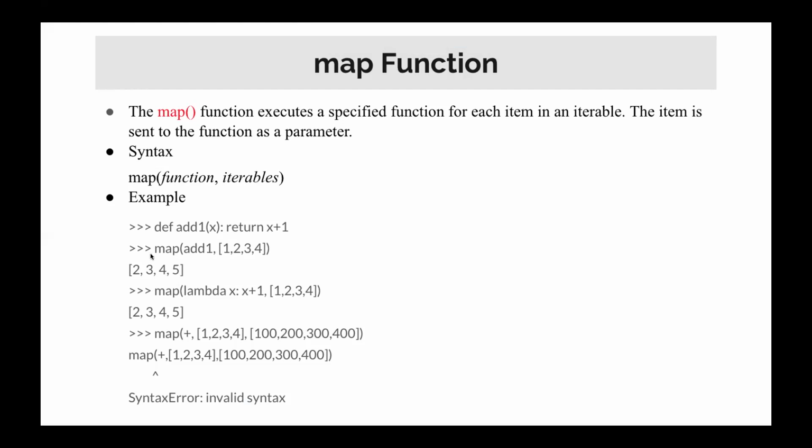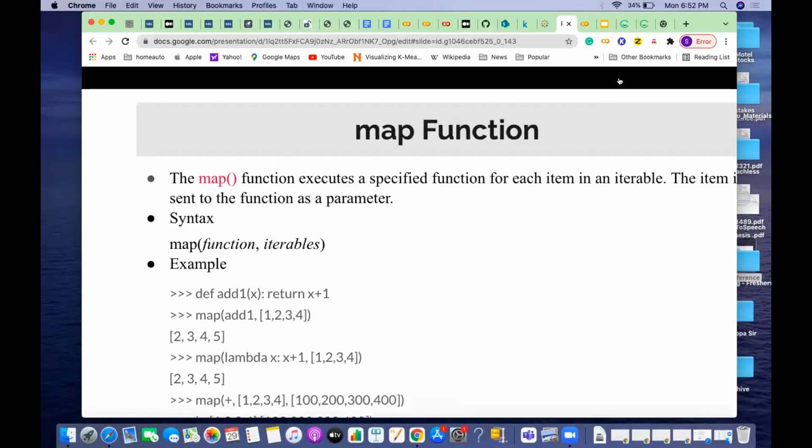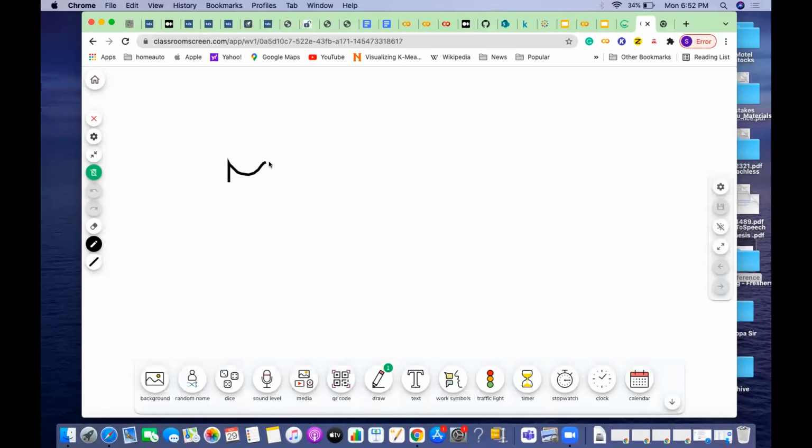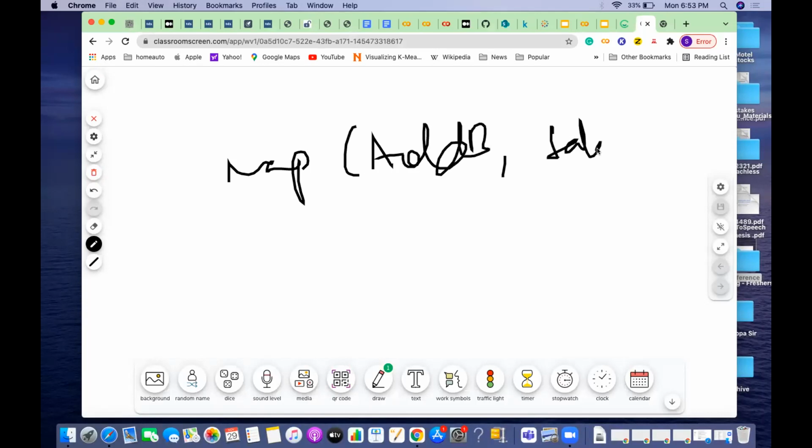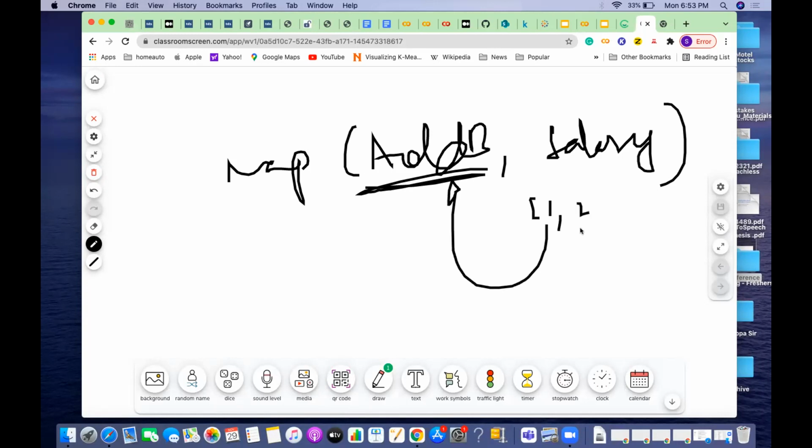The simple thing is map, then add, which is the function name, and then the list of things. In this case, if I have to do the same thing here, I would have done map with add bonus, which is the function name, and then salary, which is the list of the employees, correct? Now I will be passing this. This function is called for one element. The first employee's salary is at one location, 1 lakh, 2 lakh, something like that. It will take one value, pass it to that function, call it, and whatever the result is will be stored. Then again another value, and again it calls the function. It is done automatically.